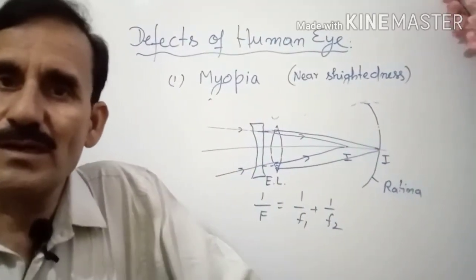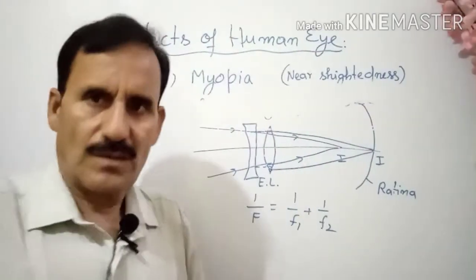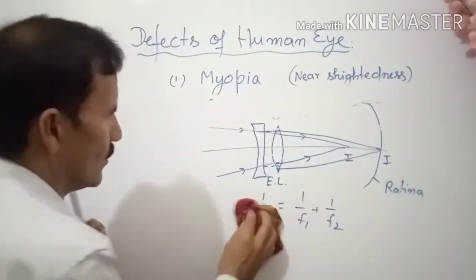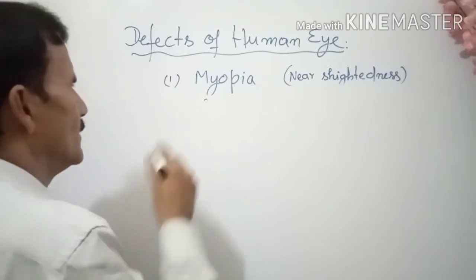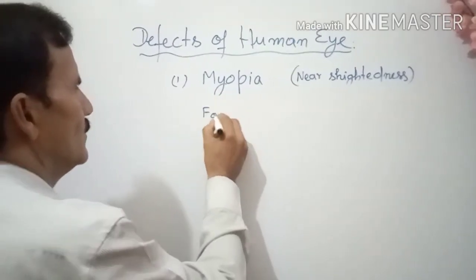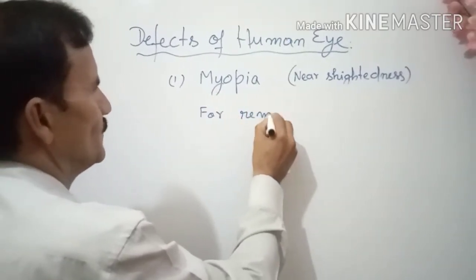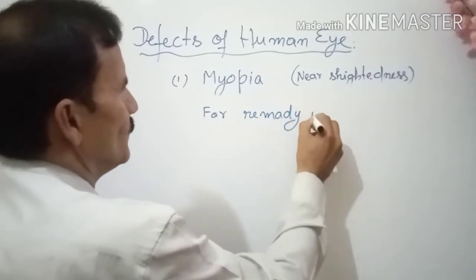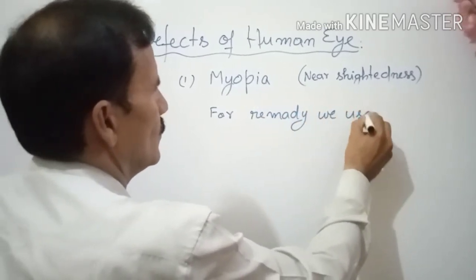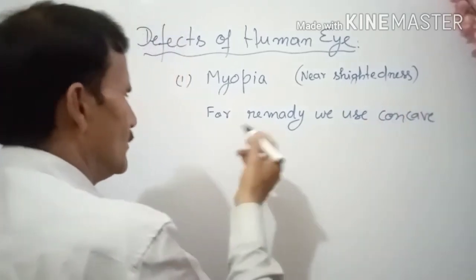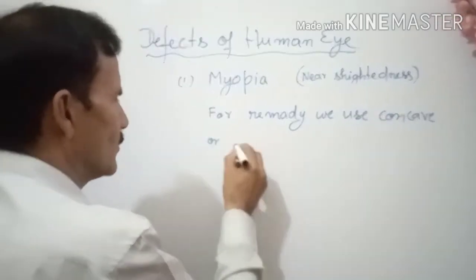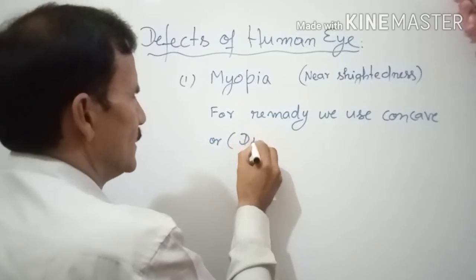So what is the remedy for myopia? For the remedy we use concave lenses, which are also called divergent lenses.